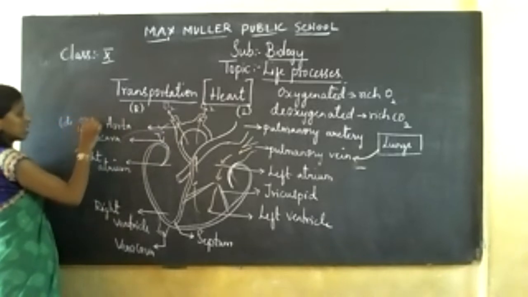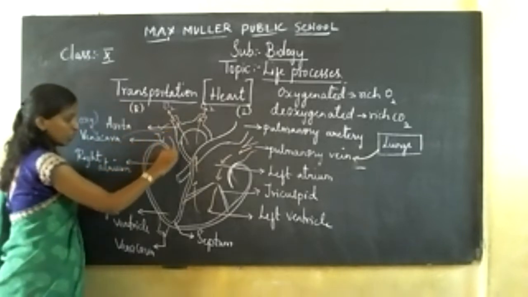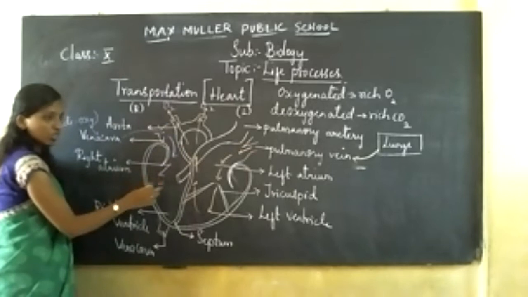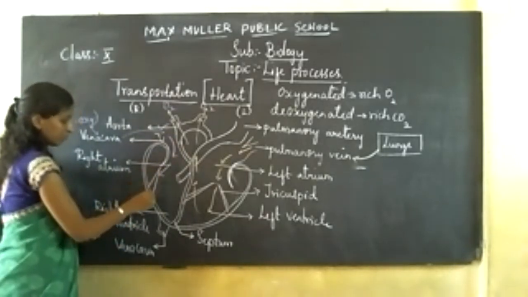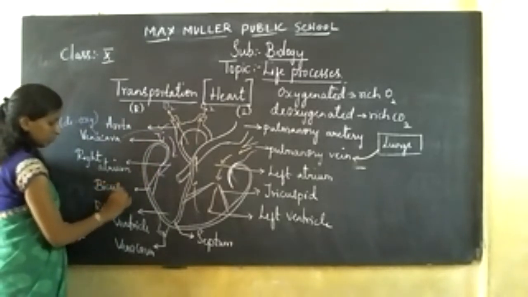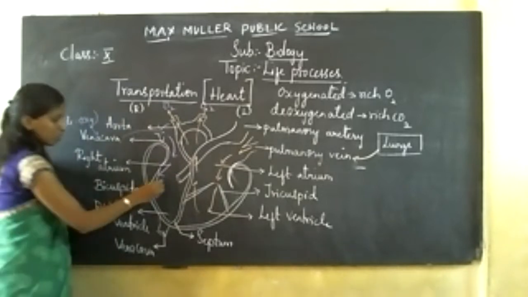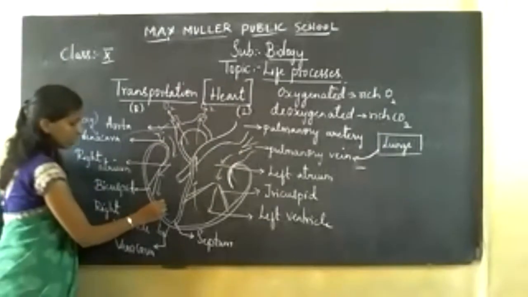Then it falls into your right atrium. Once it falls, here also you have a valve present. So here also the blood flows to your right ventricle region.